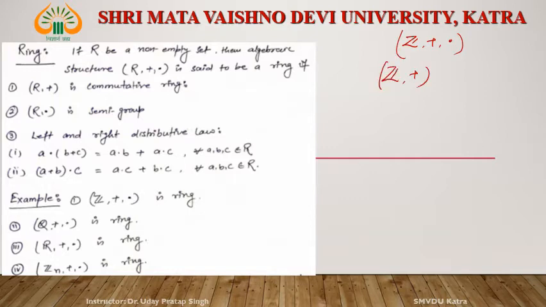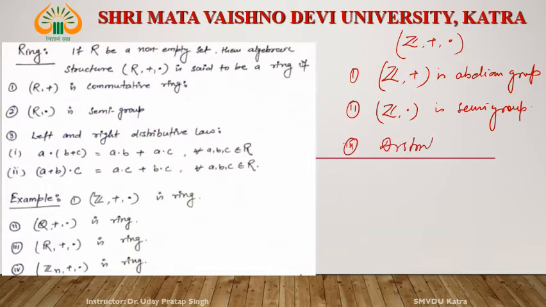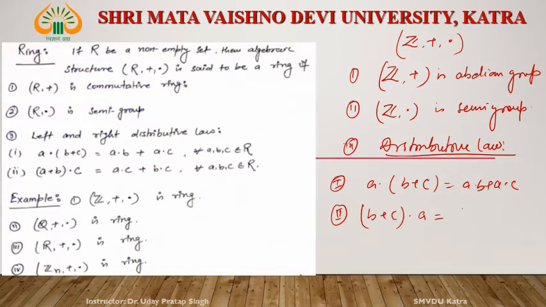Then Z with respect to plus is an abelian group, which we already know, and second, Z with respect to dot is a semigroup, and third, the distributive law: a · (b + c) = a · b + a · c, and (b + c) · a = b · a + c · a, for all a, b, c belonging to Z. These three conditions are satisfied by Z with respect to usual addition and usual multiplication. Therefore, (Z, +, ·) is a ring.